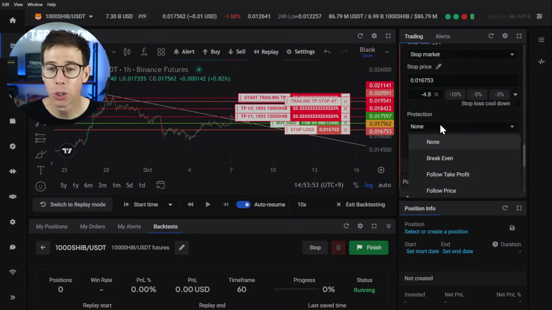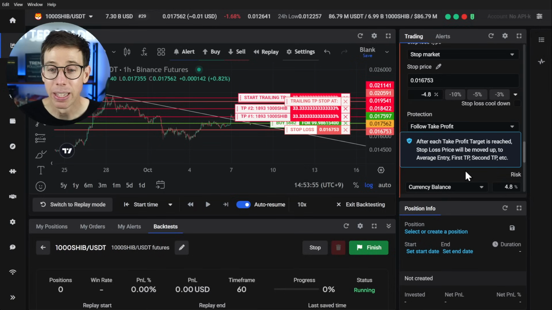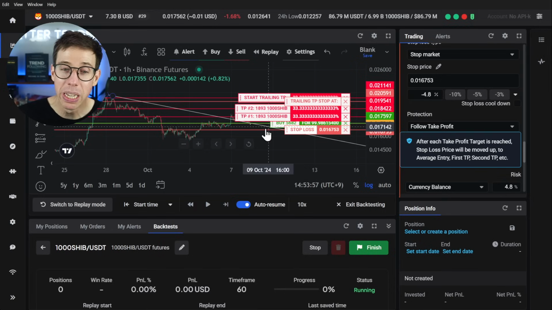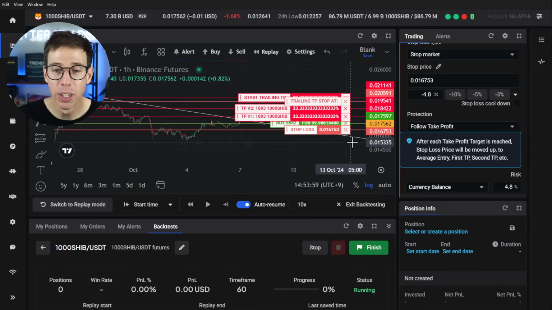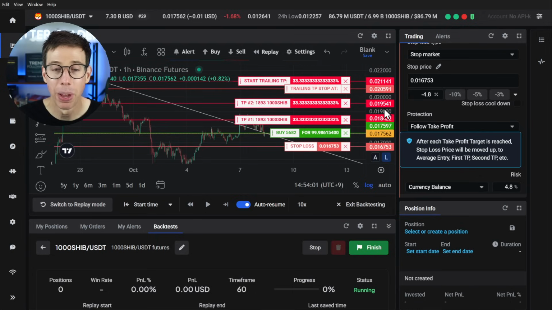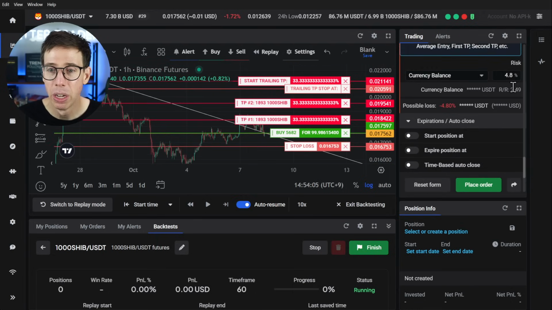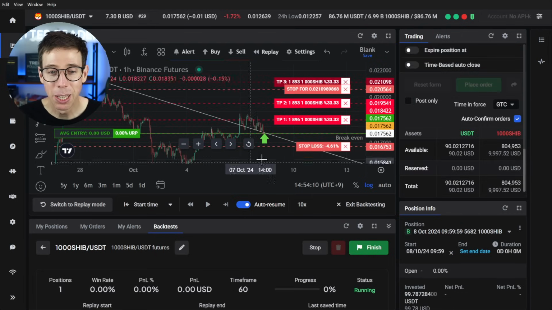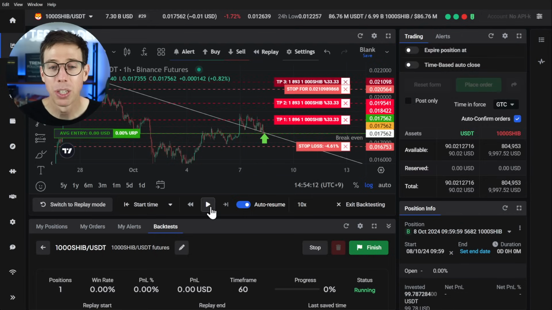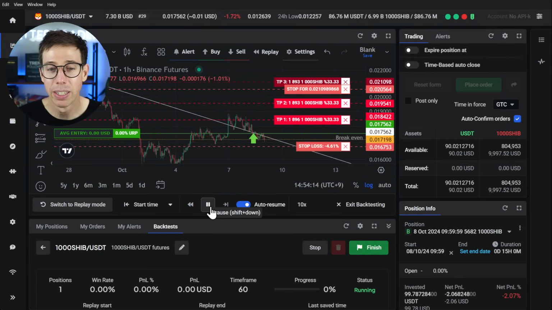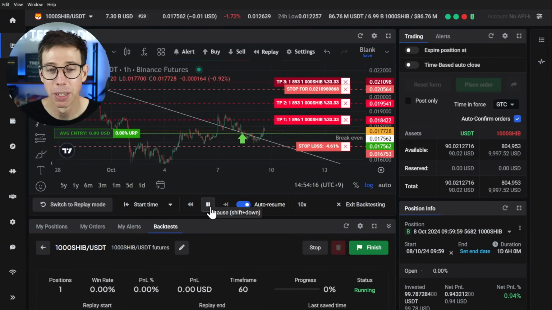And we can also try out these different protection methods. So I have follow take profit, which means as each order is filled, we're going to see the stop loss move up. Again, assuming that it goes up. Let's check our risk reward ratio, 2.49. That's not bad. So let's go ahead, place the order. We're going to go ahead and watch this trade play out. Hopefully it doesn't just get stopped out right away. That'd be really depressing.